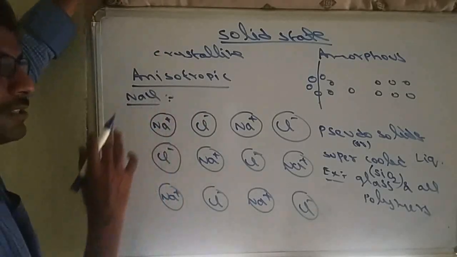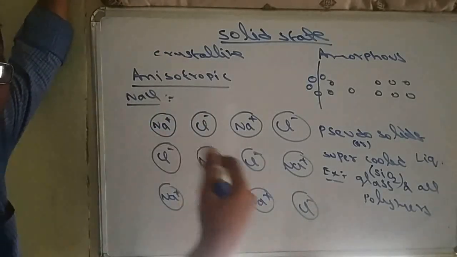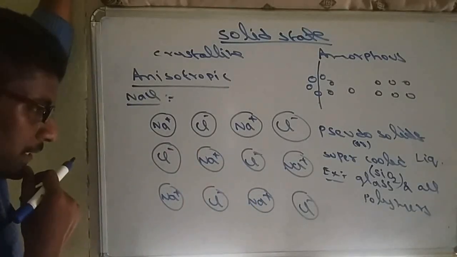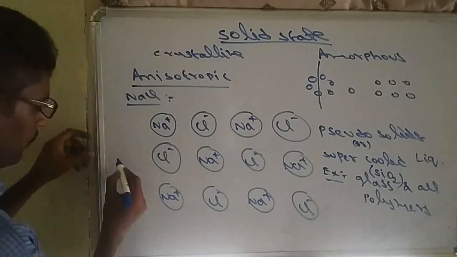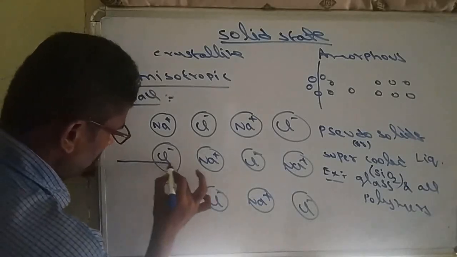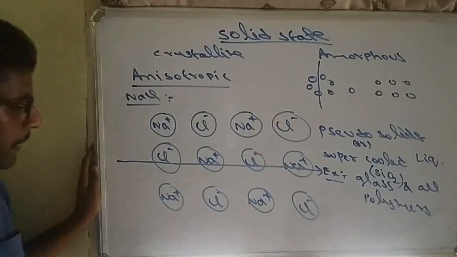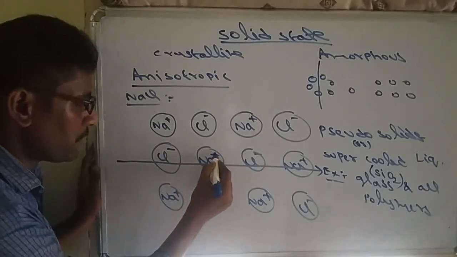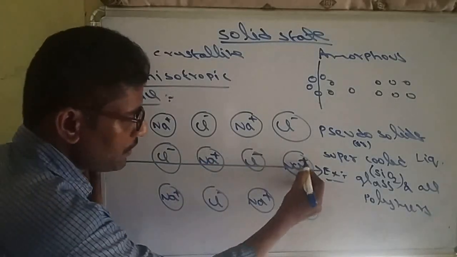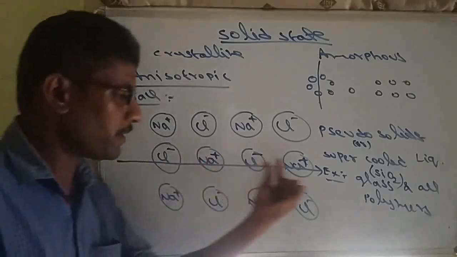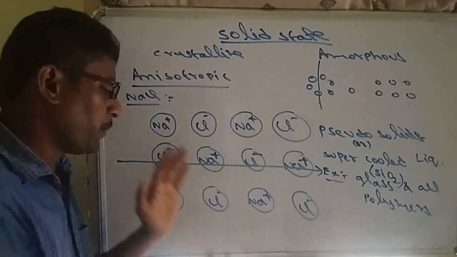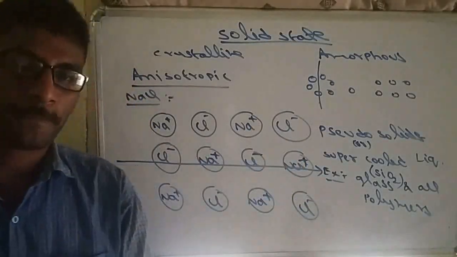Now see this. In this crystalline solid, suppose we are passing electricity, just passing current. In this direction, the current is conducted by negative charge ion, positive charge ion, negative charge, positive charge. So here the conductivity is due to both negative and positive ions.